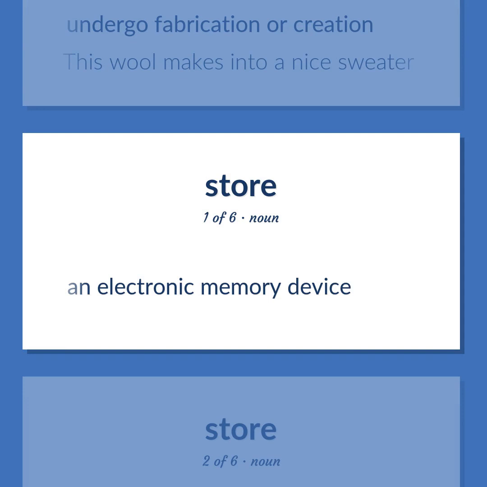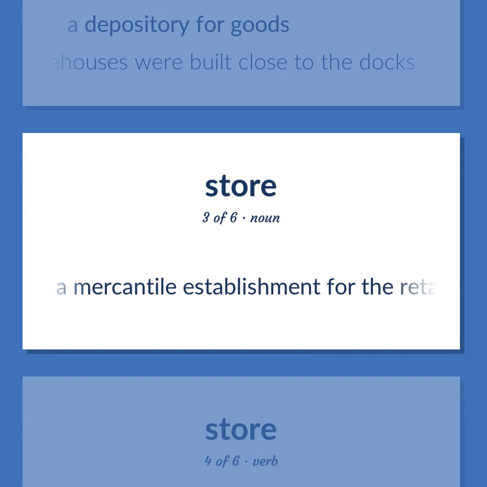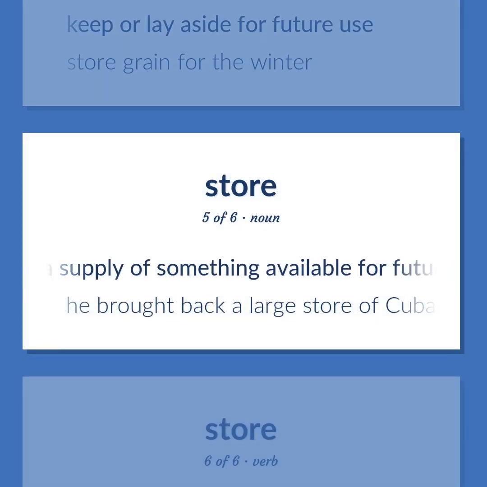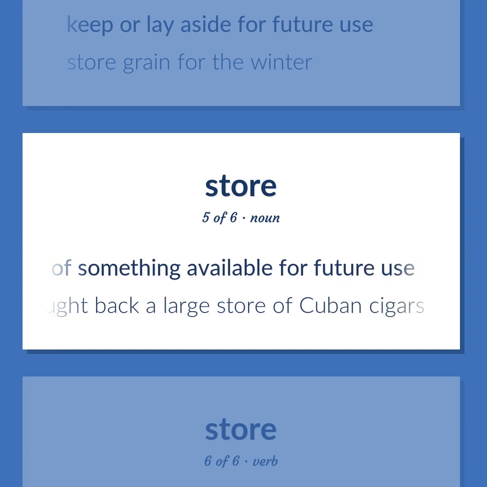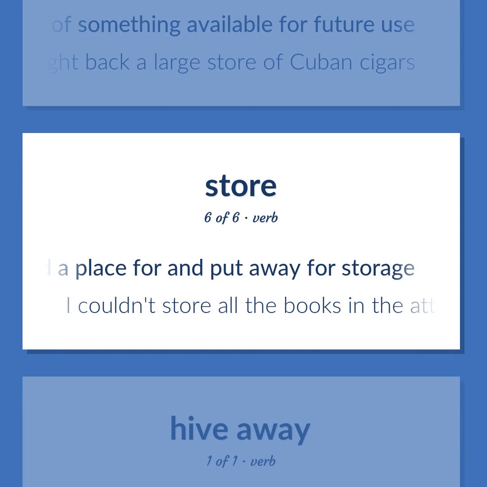An electronic memory device. A depository for goods. Storehouses were built close to the docks. A mercantile establishment for the retail sale of goods or services. Keep or lay aside for future use. Store grain for the winter. A supply of something available for future use. He brought back a large store of Cuban cigars. Find a place for and put away for storage. I couldn't store all the books in the attic, so I sold some.